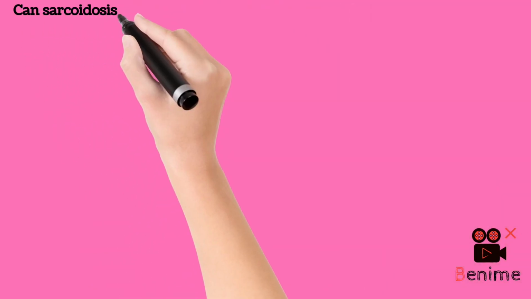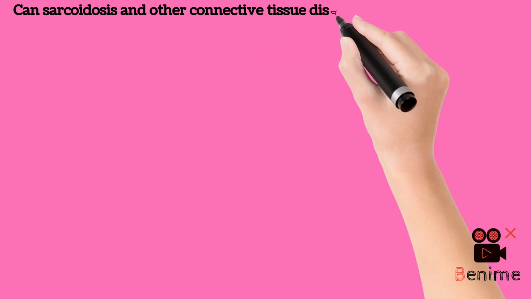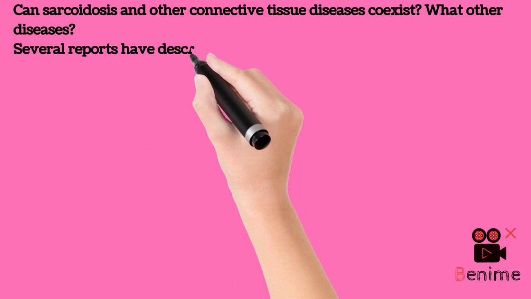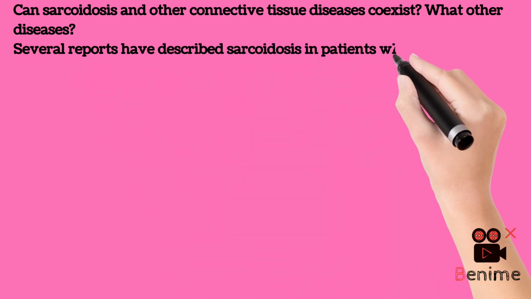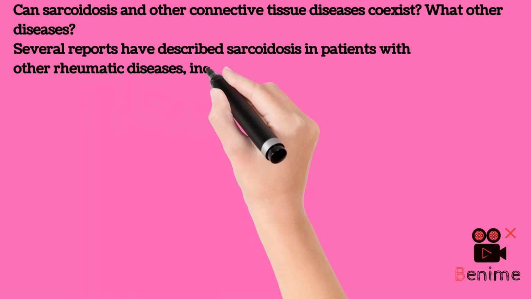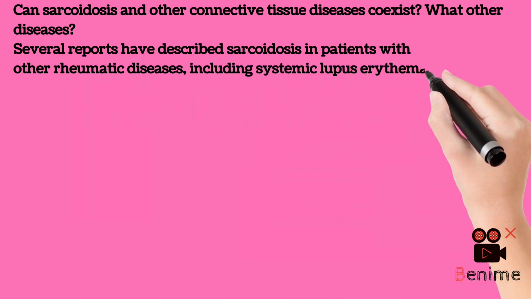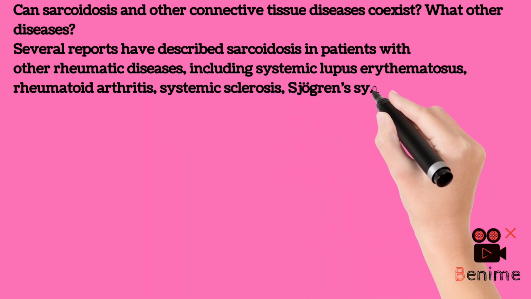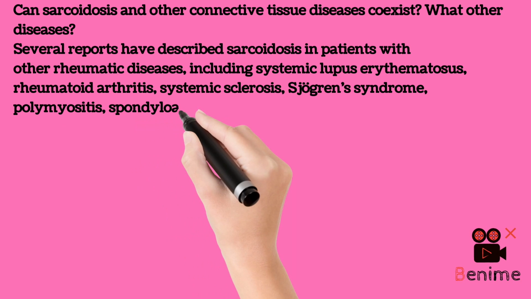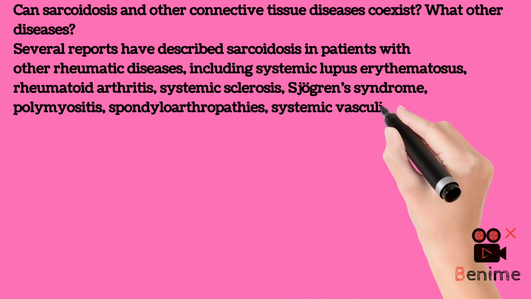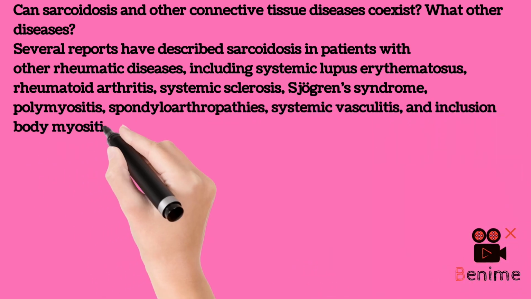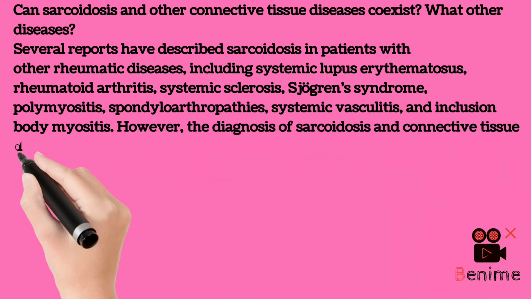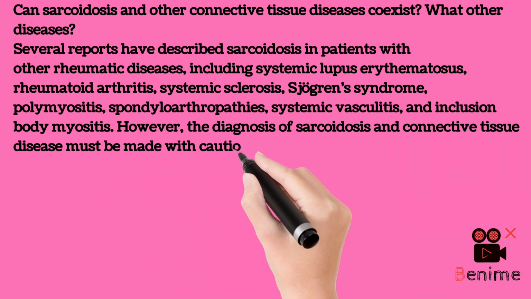Can sarcoidosis and other connective tissue diseases coexist? What other diseases? Several reports have described sarcoidosis in patients with other rheumatic diseases, including systemic lupus erythematosus, rheumatoid arthritis, systemic sclerosis, Sjogren's syndrome, polymyositis, spondyloarthropathies, systemic vasculitis, and inclusion body myositis. However, the diagnosis of sarcoidosis and connective tissue disease must be made with caution.